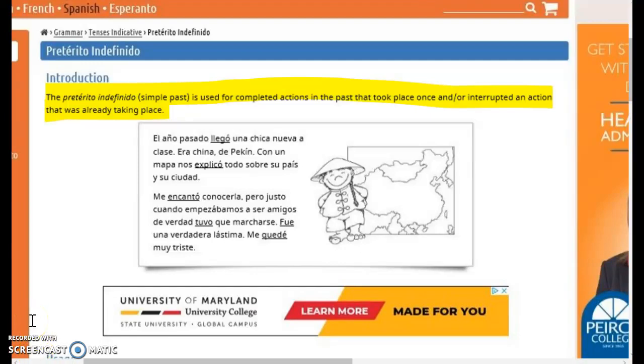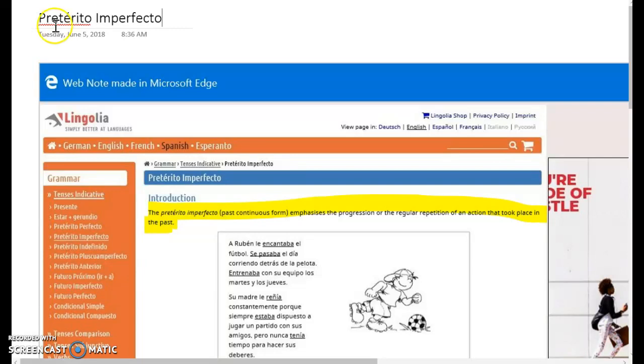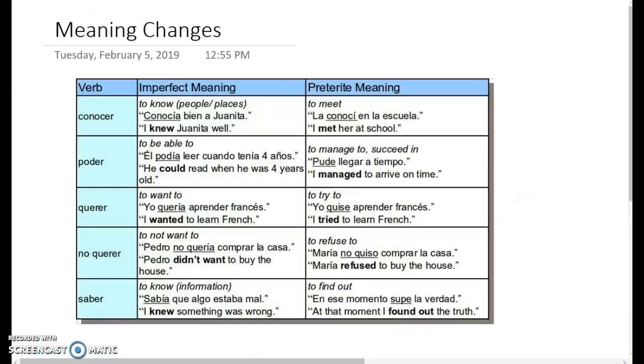En capítulo 4, la gramática es pretérito imperfecto o solo imperfecto, pretérito contra imperfecto y cambios de significancia. So our grammar themes for chapter 4 are the preterite, the imperfect, which is also known as the preterite imperfect, but we're going to change to imperfect, preterite versus imperfect, and then meaning changes.